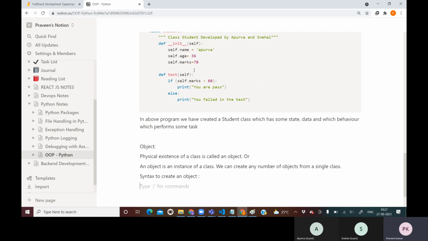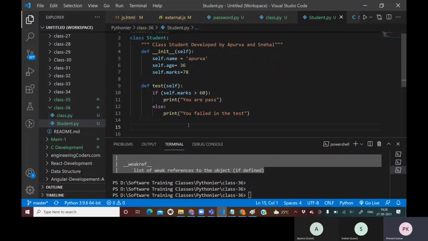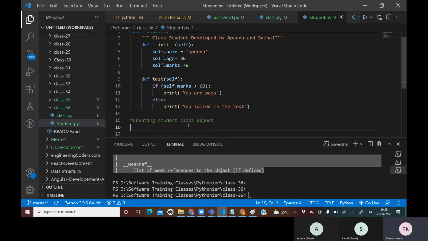What is the syntax by following which you can create an object? The syntax is simple. I will try to create an object of this class student. So I will say creating a student class object. To create an object, first you need to create a variable which is going to point to that object, which is going to store the reference of this object.